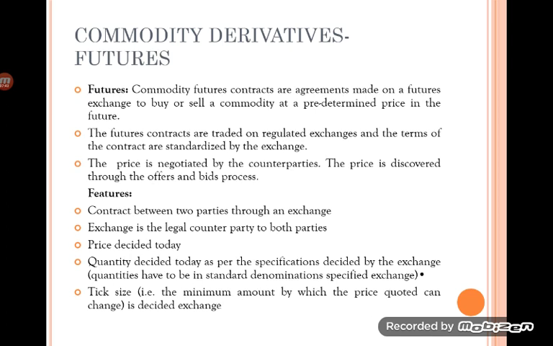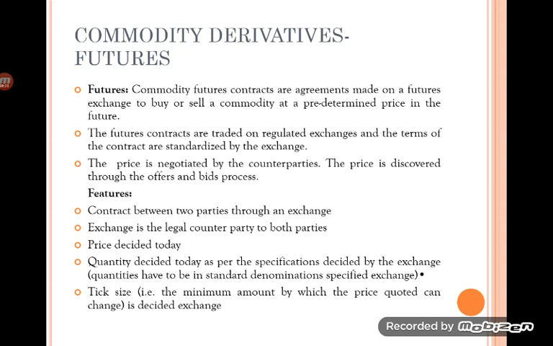The next derivative type is futures. Futures is an agreement between two parties, a buyer and a seller, to buy or sell a specific and standardized quantity of a commodity at a certain time in future, at a price agreed upon at the time of entering into the contract on a commodity futures exchange. Futures trading is more systematized compared to forwards because it is traded on regulated exchanges, and the terms of the contracts are standardized by the commodity exchanges only.